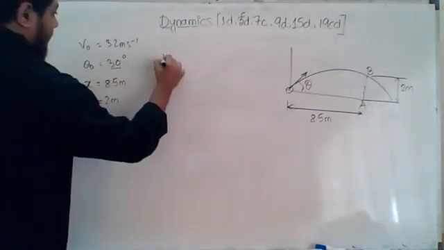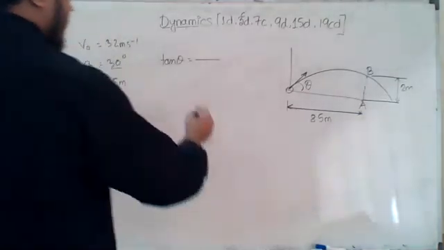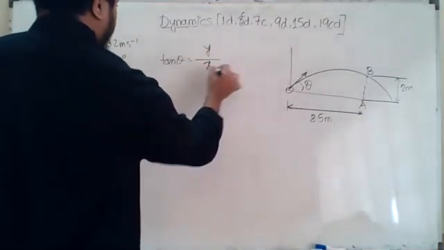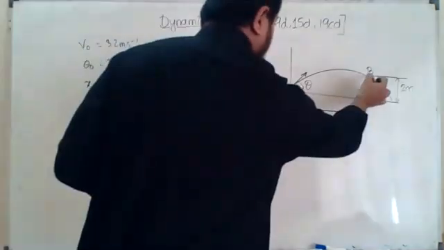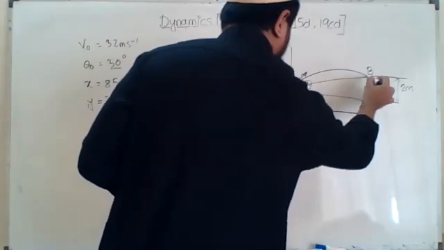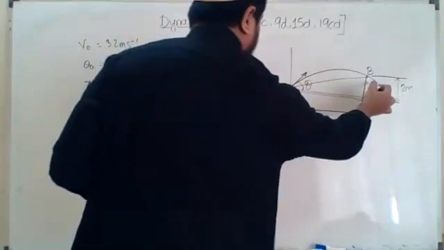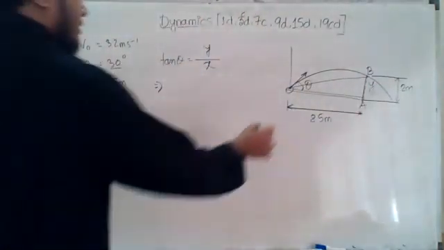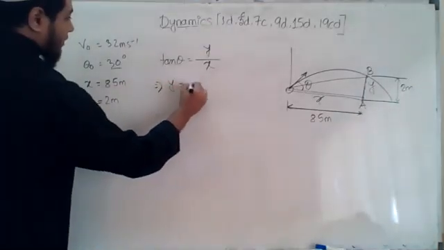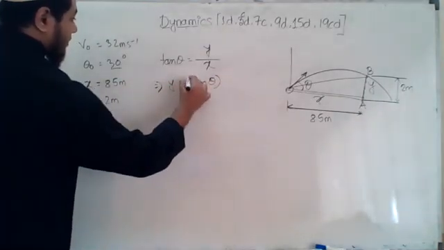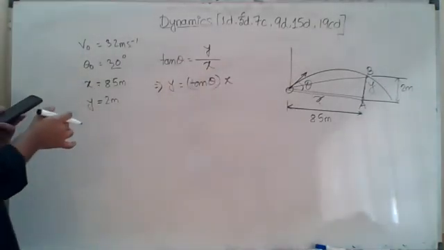So we know tan theta is equal to, if you take a look, y divided by x. Y is the vertical distance. If we consider a right angle triangle here, y is the vertical component and x is the horizontal distance. So from here we can write y is equal to tan theta into x.